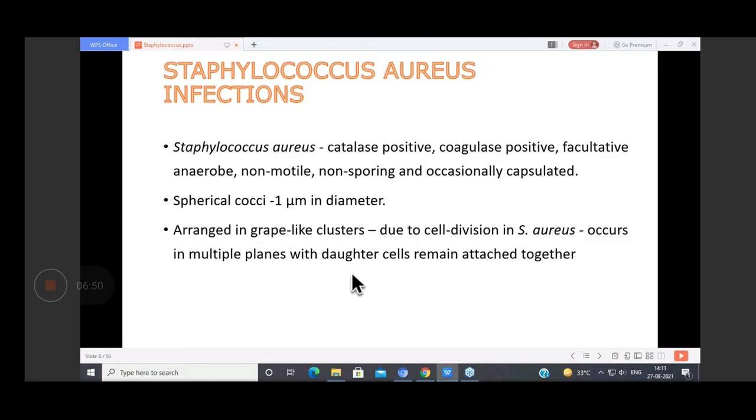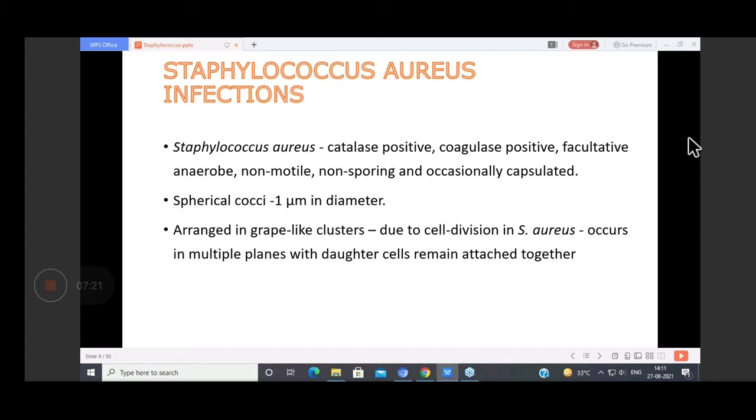Then, as I told you, Staph aureus per se produces this enzyme coagulase, so we do this coagulase test. It is coagulase positive. It is a facultative anaerobe, non-motile cocci, non-sporing, and occasionally they can be capsulated. The size is about 1 micron in diameter. You need to remember they are spherical cocci, and an important characteristic is that they are arranged in grape-like clusters.